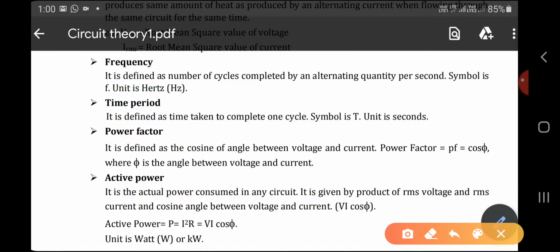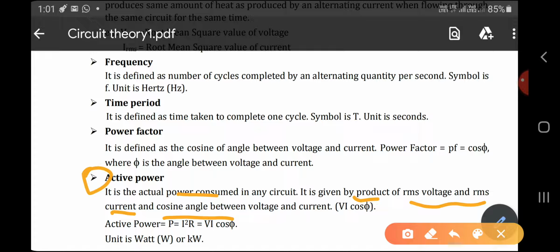Next is active power. Active power is the power consumed in any circuit. It is given by the product of RMS voltage, RMS current, and the cosine of the angle between voltage and current. So for active power and reactive power, the only change is this: if you are using the cosine of the angle between voltage and current, that is called the active power. If you are using the sine of the angle between the voltage and current, it is the reactive power.